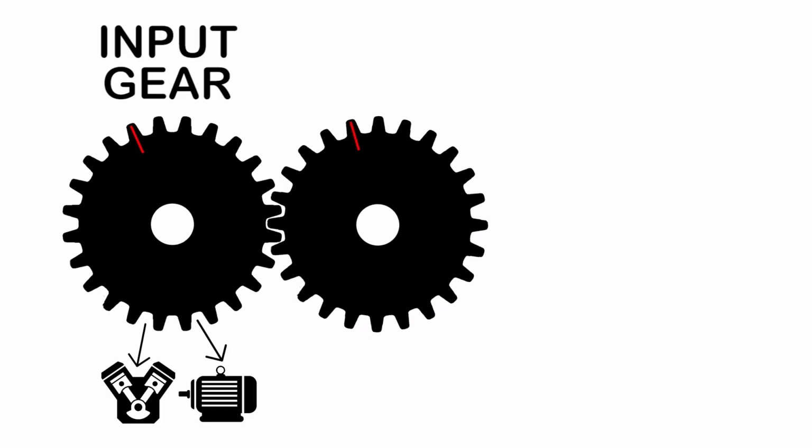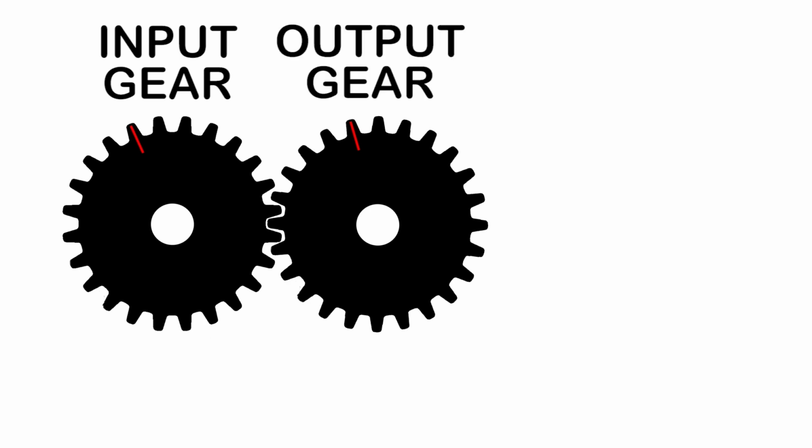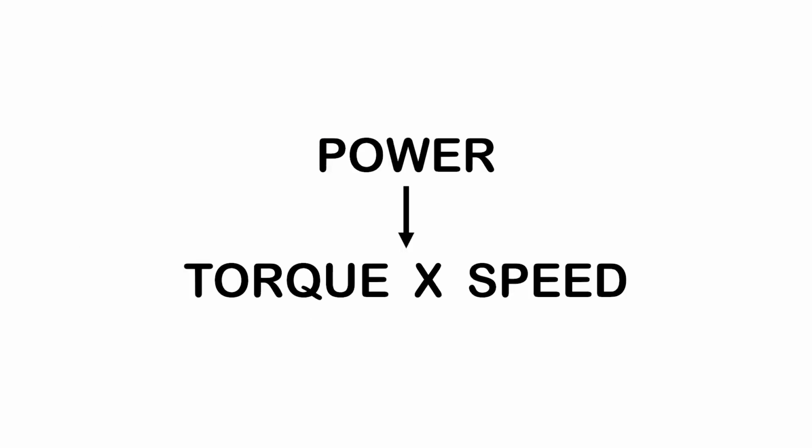The gear which is connected to any type of prime mover, that is engine or motor, and receives the power directly from the prime mover is called the driving gear or the input gear. And the second gear, which is not directly connected to any prime mover, is called the driven gear or the output gear, as this gear gets driven by the first gear. When we say input gear transmits power to the output gear, this means that it transmits torque and speed, because power is the product of torque and speed.